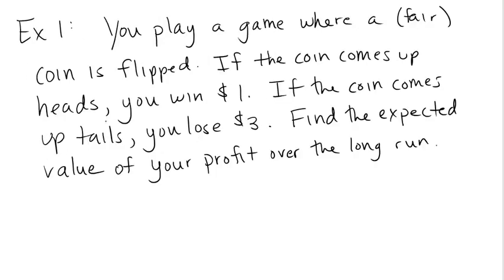Here's a simple example. You play a game where a fair coin is flipped. Heads and tails are equally likely. If the coin comes up heads, you win $1. If the coin comes up tails, you lose $3. Find the expected value of your profit over the long run.